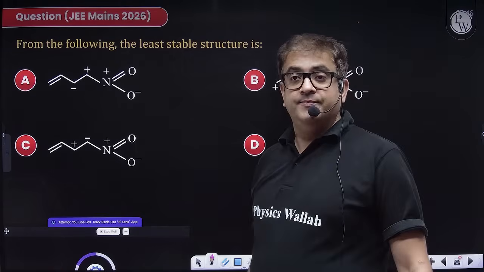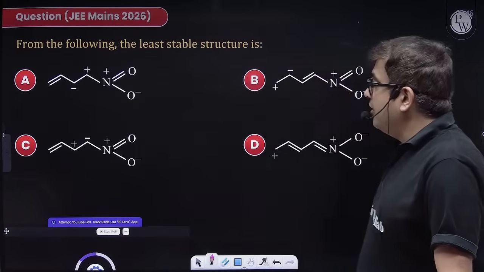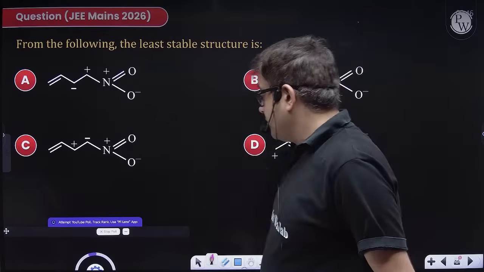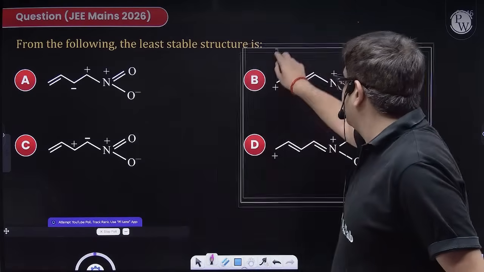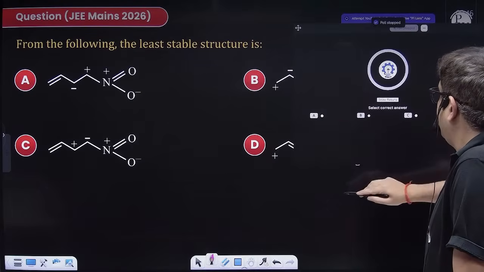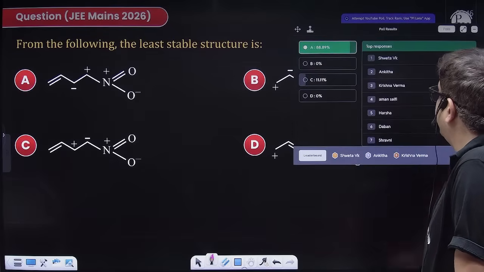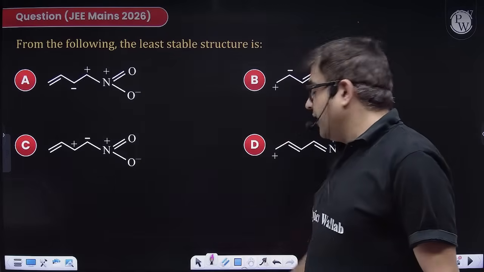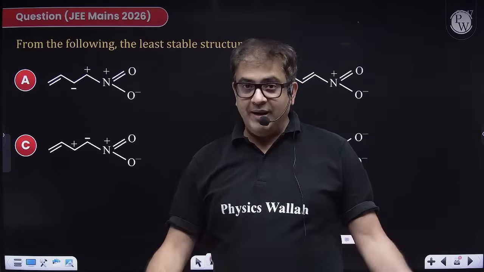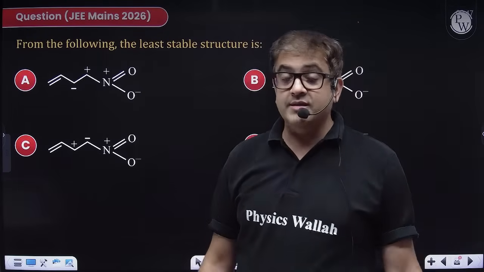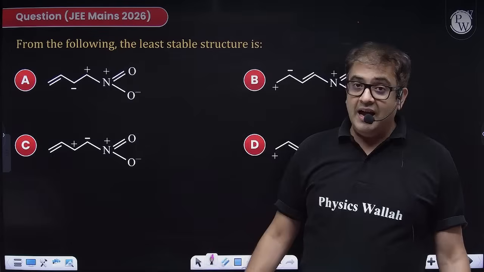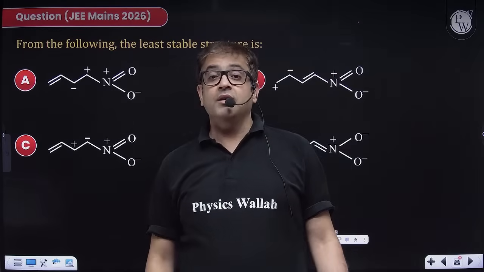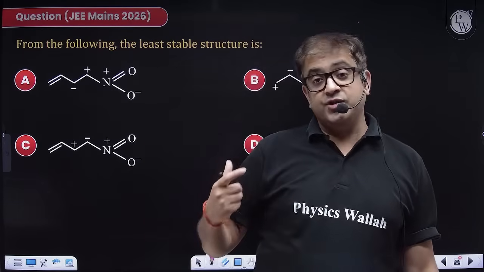Attempt, guys. Now, I've given the poll, so let the poll end so that we may see how many of us have attempted it correctly. Very good percentage. So obviously this is a basic question from chemical bonding also, because they give stability of resonating structures. The more the number of covalent bonds, the more stable the structure. For second period elements the octet should be complete.